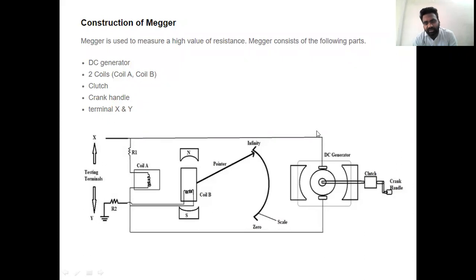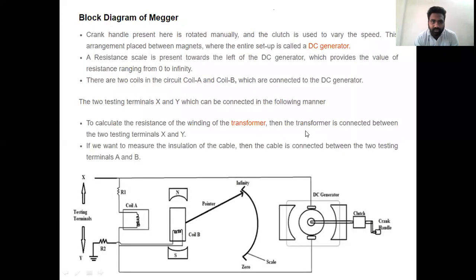If we look at the operational perspective and analyze this block diagram, what is the main purpose of this crank handle? The main purpose of this clutch or crank handle is to provide manual operation in order to vary the speed. There is also an arrangement with respect to a magnet.